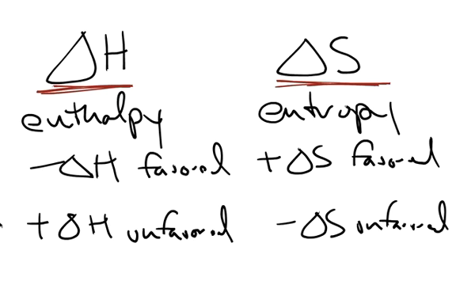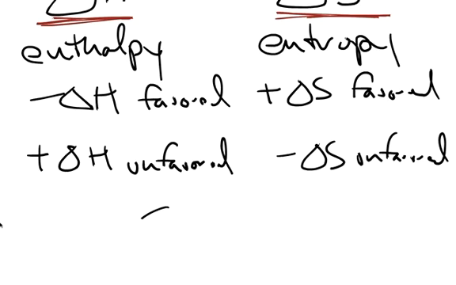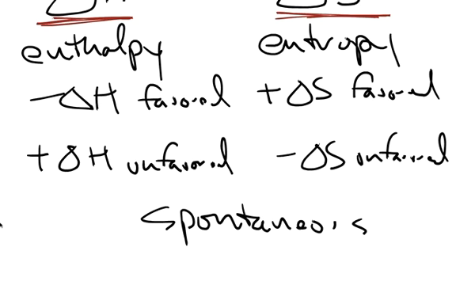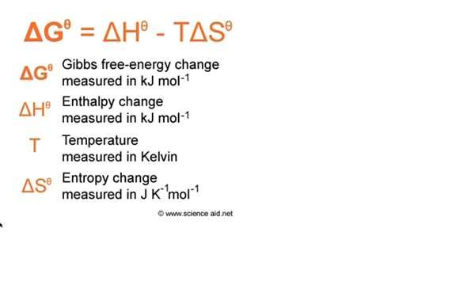So if we want to look at whether a reaction will occur or not, or whether it's spontaneous, what we have to do is balance these two things. We have to compare them. We have to compare the enthalpy of the reaction to its entropy. So we have a relationship to do that, and that's what's called Gibbs free energy.